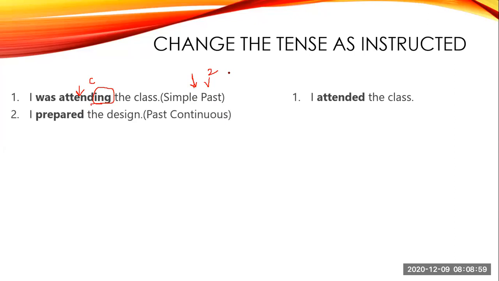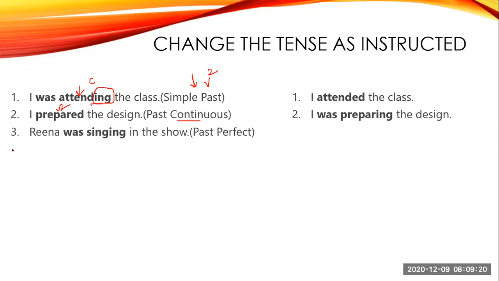Next, I prepared the design. Okay, so this is your V2. V2 means simple past tense. So you have to change this to continuous tense. So prepared will become preparing and you have to use helping verb was. So I was preparing the design.